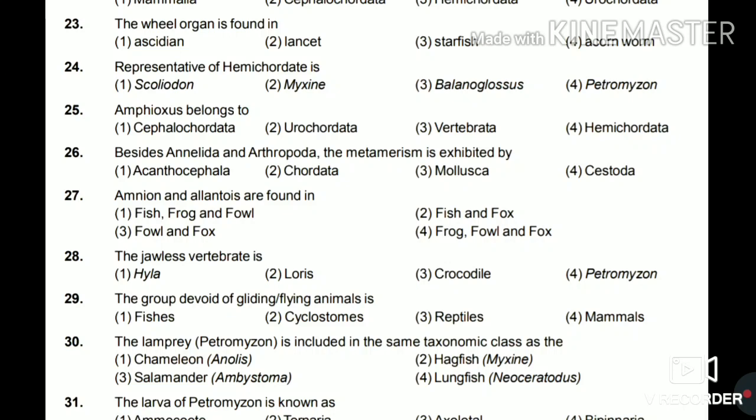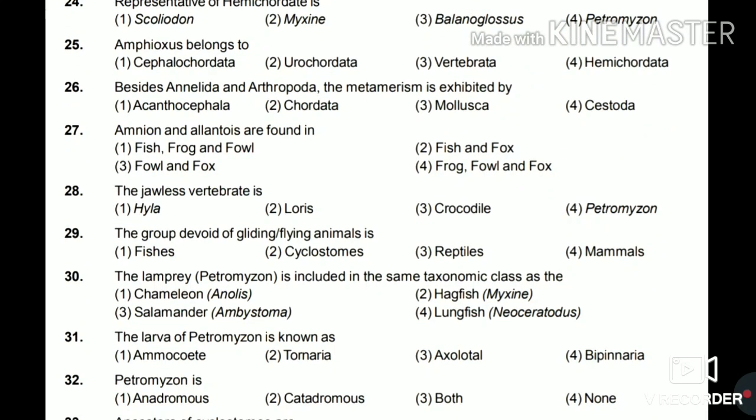26. Besides Annelida and Arthropoda, metamerism is exhibited by Acanthocephala, Chordata, Mollusca, or Cystoda. So the answer is Chordata. 27. Amnion and allantois are found in fish, frog, and fowl; fish and fox; fowl and fox; frog, fowl, and fox. So the answer for this is fowl and fox.